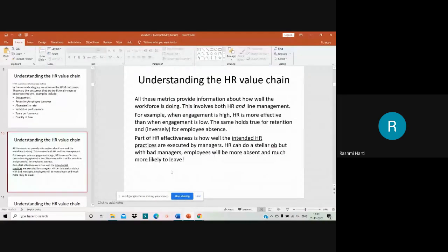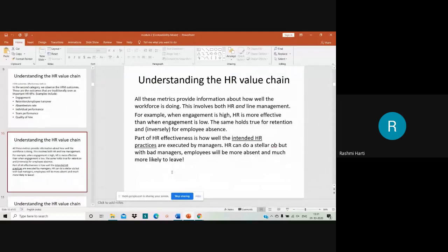Then coming down to the next, understanding the HR value chain. Here, all these metrics provide information about how well the workforce is doing. So this involves both HR and line management. For example, when engagement is high, HR is more effective than when engagement is low. The same holds true for retention. If it is high, then HR is effective. If it is low, then HR is not effective. For absence, when it is low, HR is effective. When it is high, HR is not effective.